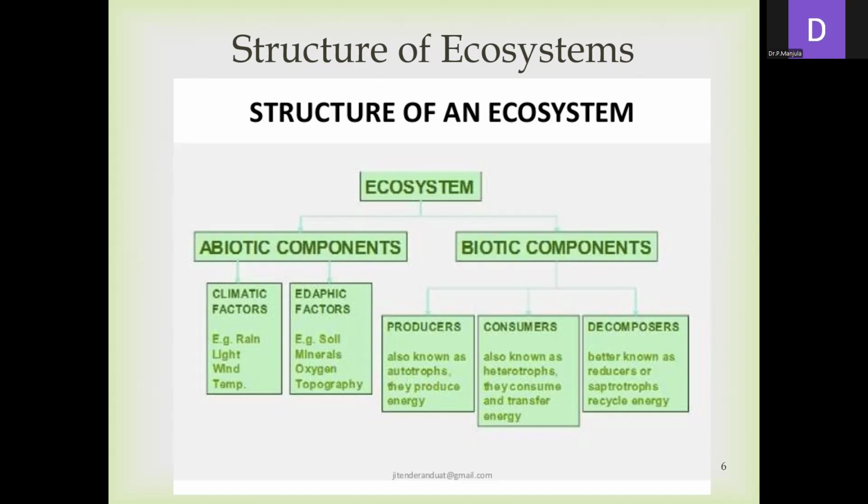So living organisms are classified based on their function into three groups: producers, consumers, and decomposers. Producers produce the energy, and the example for producers is plants. The second one is the consumer, so animals come under this, and they are dependent on the producers. Decomposers decompose the dead organic matter. Microorganisms, bacteria and some other types of microorganisms, come under the decomposers.